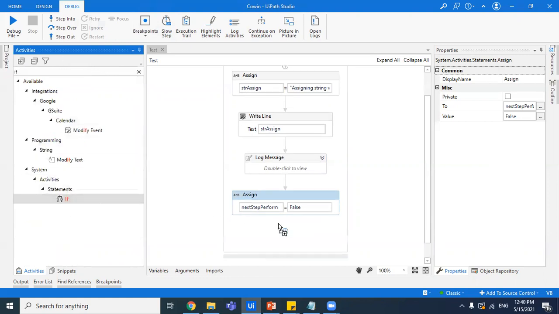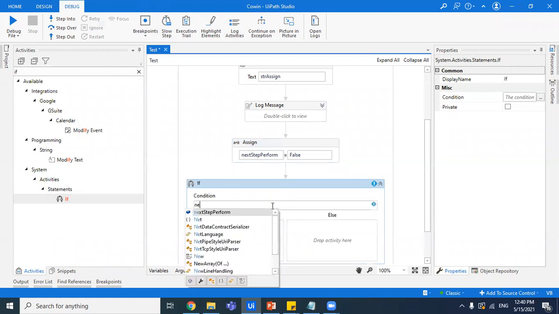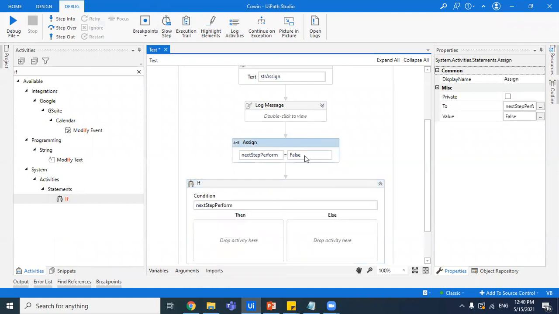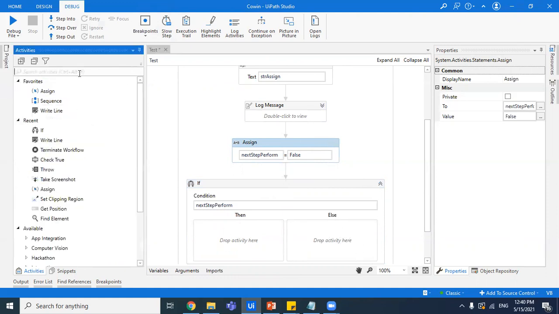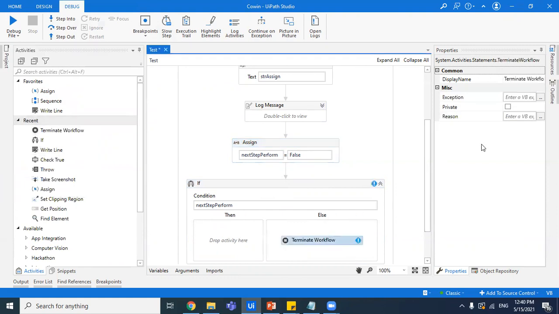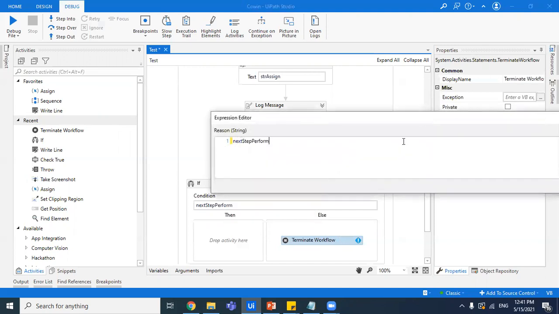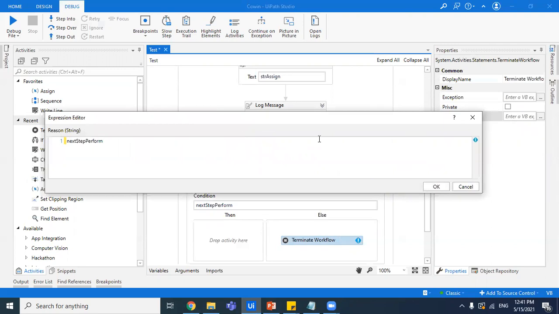We're gonna drag an if and put the value as next perform value. As of now, we have assigned it to false, which means it's gonna come into the else part where we're gonna terminate our workflow. Okay, and how do we go about terminating our workflow? So either we simply drag a terminate workflow and in the exception, we throw an exception, or we can give a reason, obviously. We can even give this thing, next perform false, could be the reason, because a VB expression has to be entered. So if we give something like this, it would work.